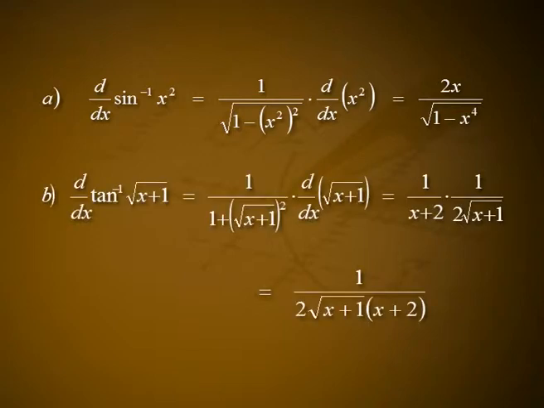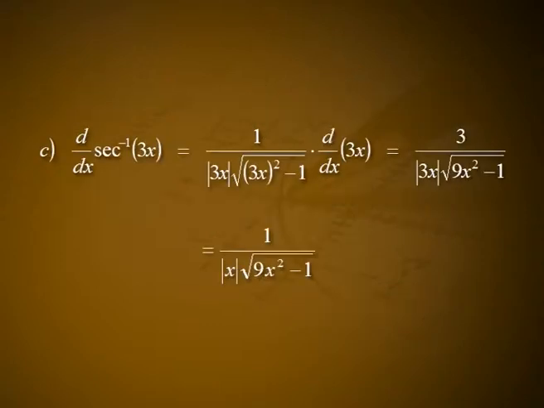B. d by dx of tan inverse of root of x plus 1 is equal to 1 divided by 1 plus square root of x plus 1 the whole square into d by dx of square root of x plus 1, which is equal to 1 by x plus 2 into 1 by 2 root of x plus 1, which is equal to 1 by 2 into root of x plus 1 into x plus 2.